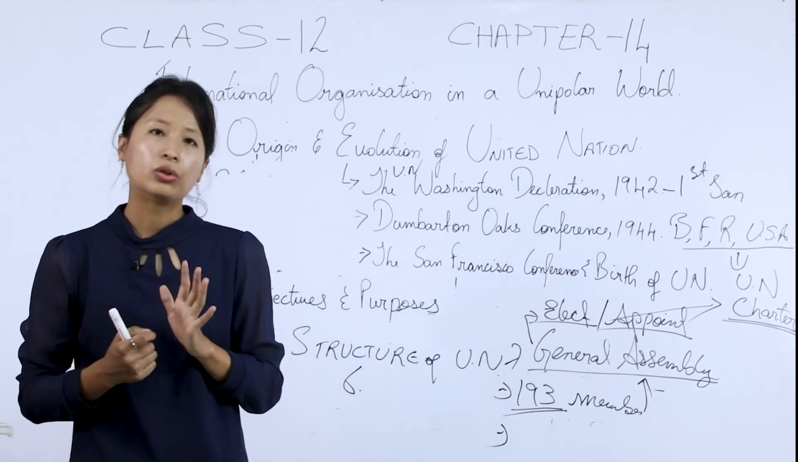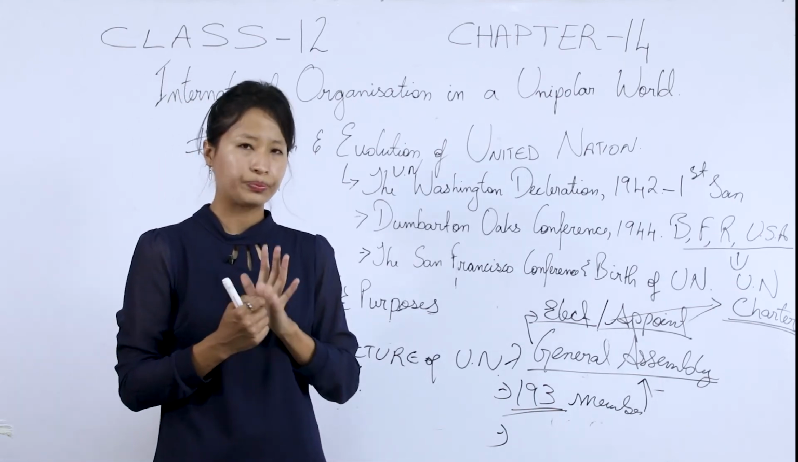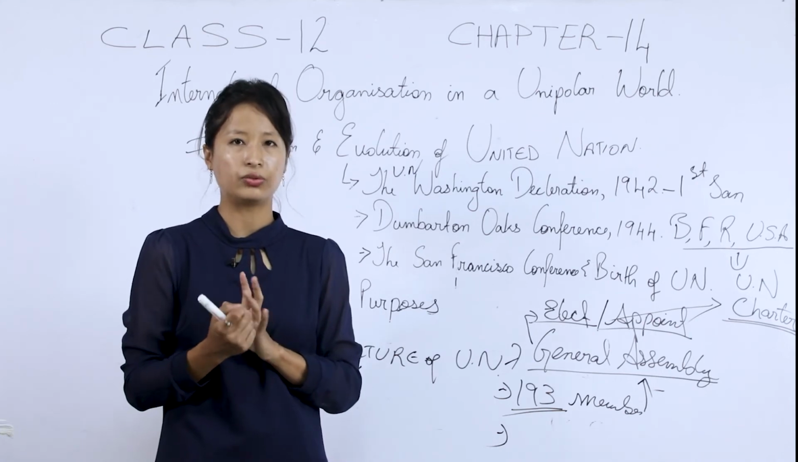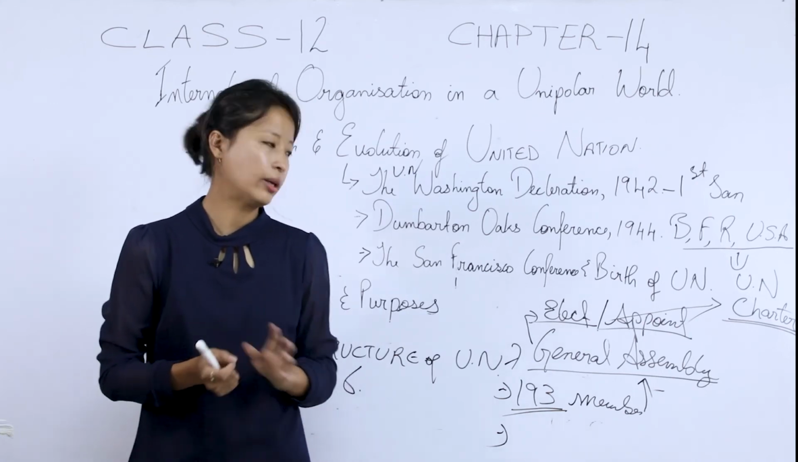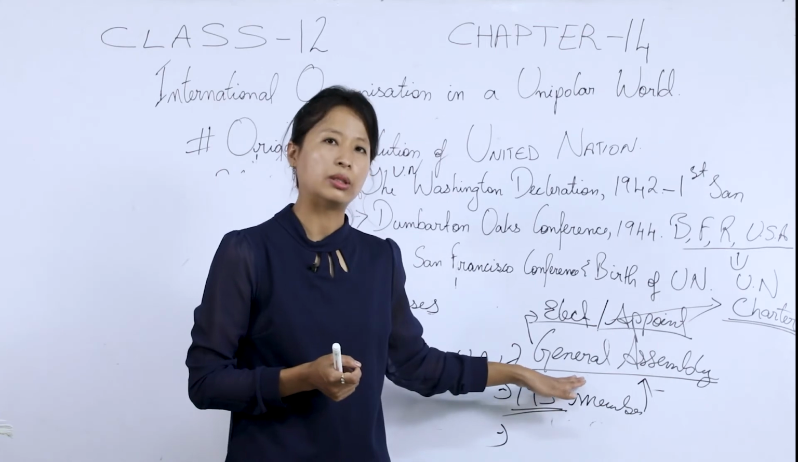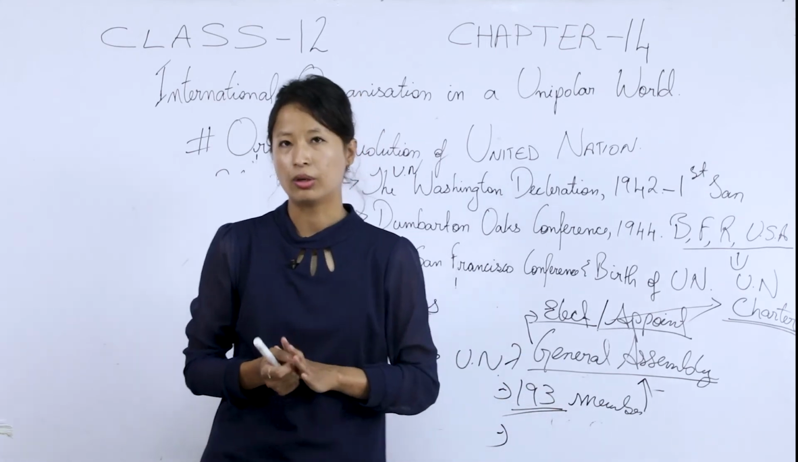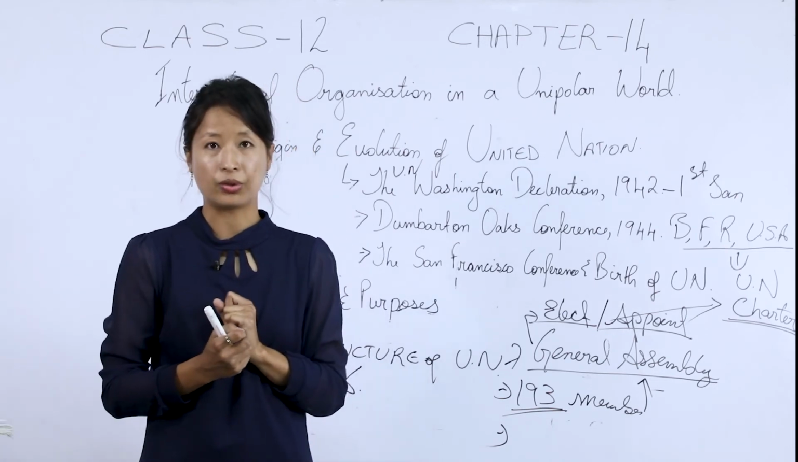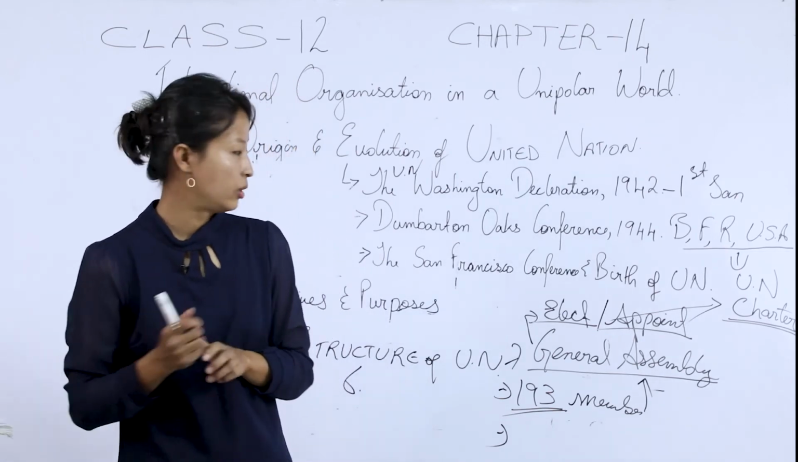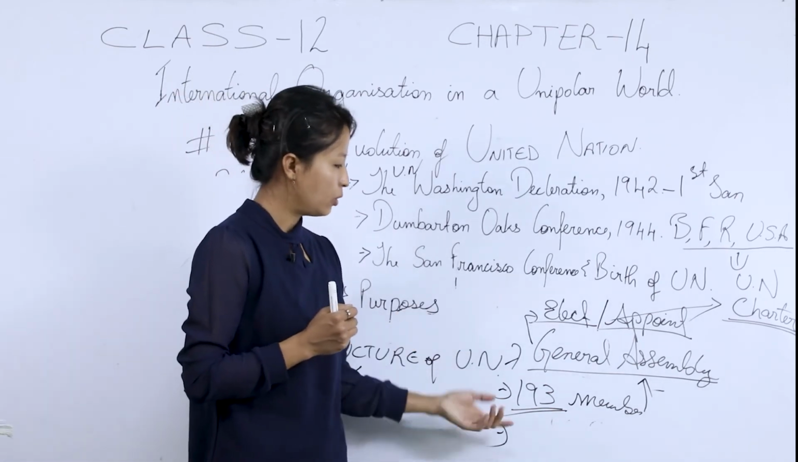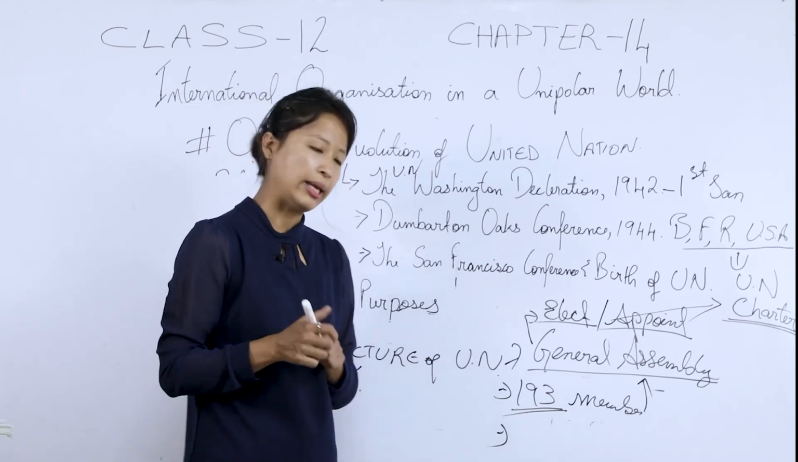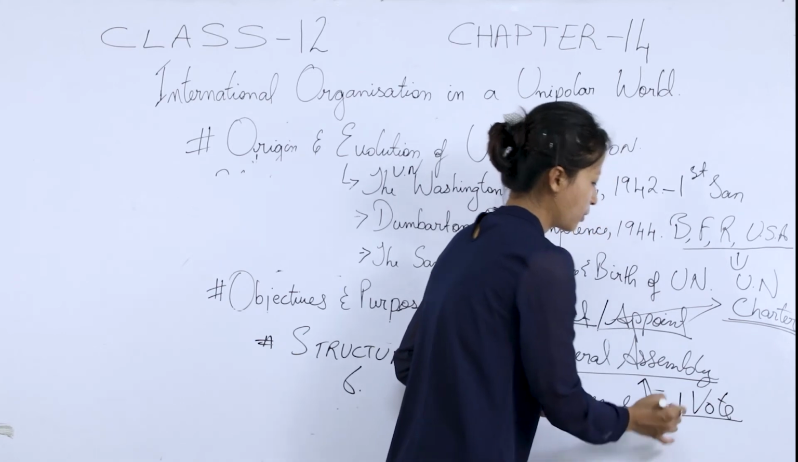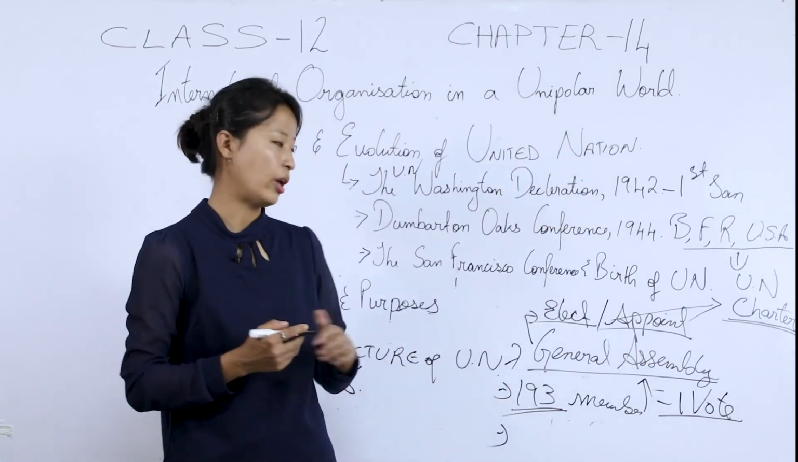They will also elect members for the International Court of Justice, ICJ. The members of the International Court of Justice are elected by the General Assembly as well as the Security Council. Both of them together will elect members. Now, on issues, all these 193 members have one vote.